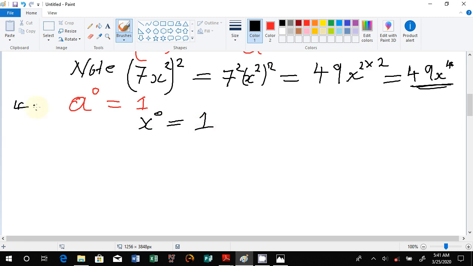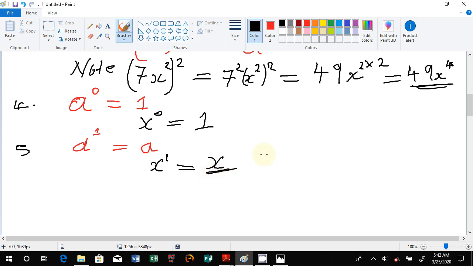Okay, then situation number 4, then we go to situation number 5. Situation number 5, what of the situation where our x or our number like a is raised to the power 1? What should we have? We should note that we will have the same number a. Any number raised to the power 1 will be equals to that same number. In other words, I'm saying if x is raised to the power 1, okay, let me write the power nicely. If x is raised to the power 1, then the value of this expression is simply x.